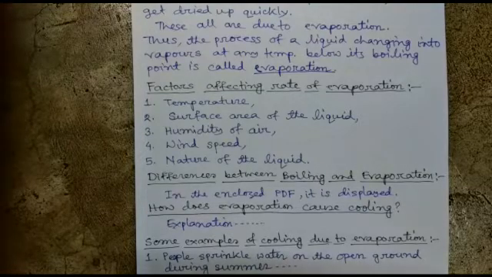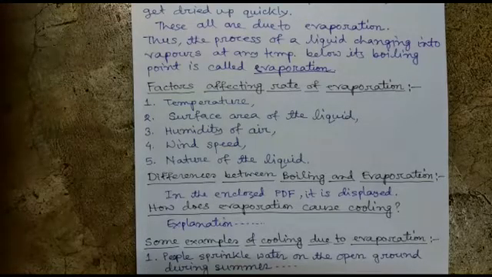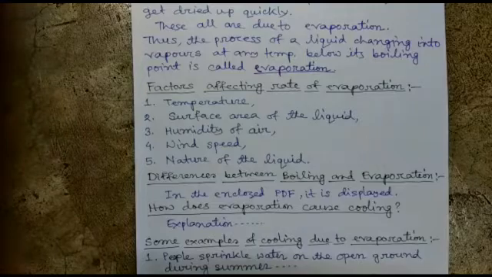Okay, next we'll find the differences between boiling and evaporation. That I'll be sending along with an enclosed PDF which will be given to your class group. Boiling and evaporation are differentiated in 3 or 4 points. Very simple things.